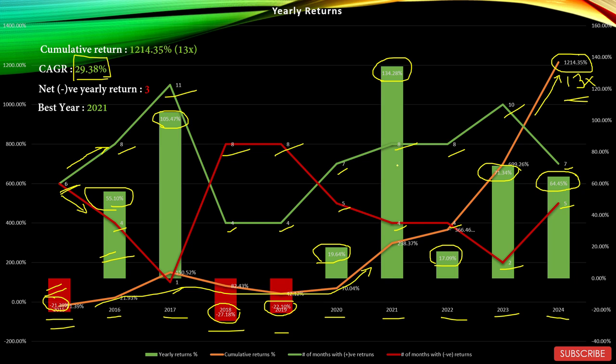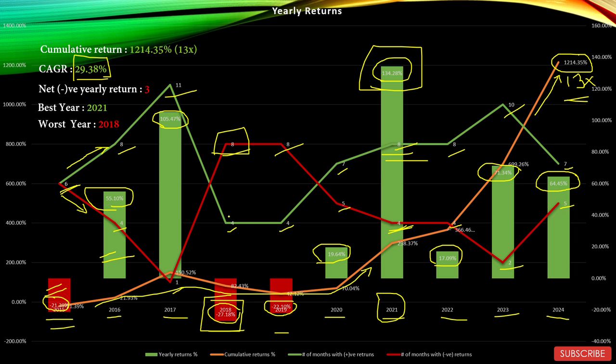Best year, 2021, with 134.28% returns and 8 positive months and 4 negative months in that year for the sector. Worst year was 2018, with negative returns of minus 27.18%, 8 negative months and only 4 positive months in that year for the sector.